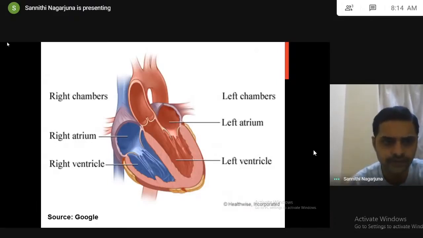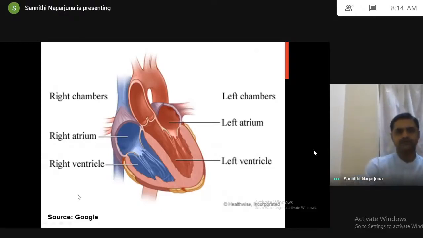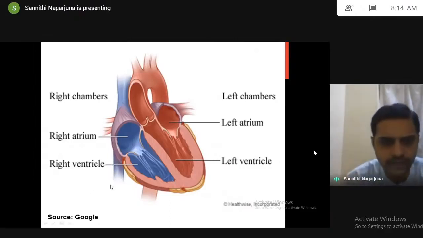First, the superior vena cava carries blood from upper areas of the body. The inferior vena cava carries blood from lower areas of the body. The superior and inferior vena cava carry impure, deoxygenated blood into the right atrium.